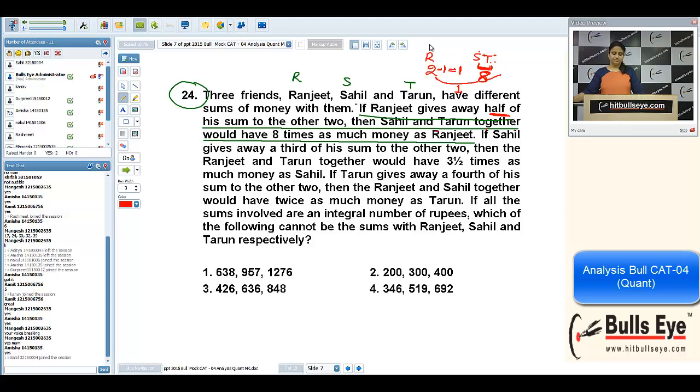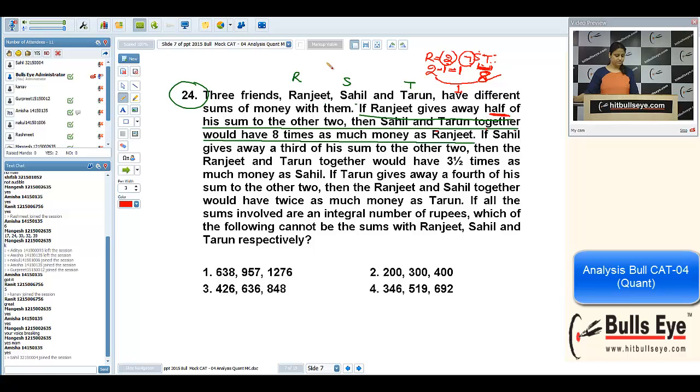It means before, it was 2 and 7. Ranjit was having 2 rupees. S and T together were having 7 rupees. Ranjit gave half of his money, it means 1 rupee to S and T. So Ranjit is left with 1 rupee and S and T are left with 8 rupees. All the conditions are satisfied here. Are you getting me or not?